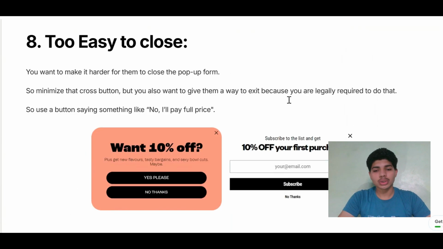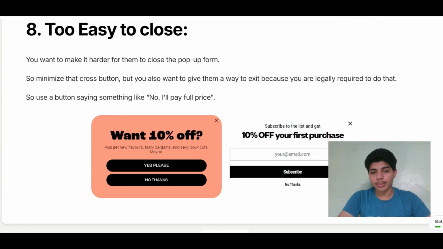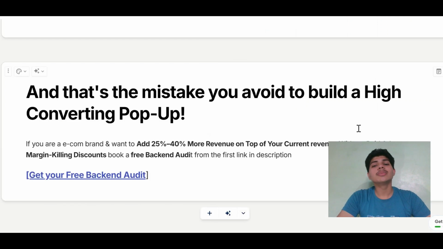Eight, too easy to close. If your pop-up is too easy to close, the readers are in zombie mode. They will click the cross button as soon as the pop-up comes up. Avoid these pop-up mistakes to build a high converting pop-up for your brand.